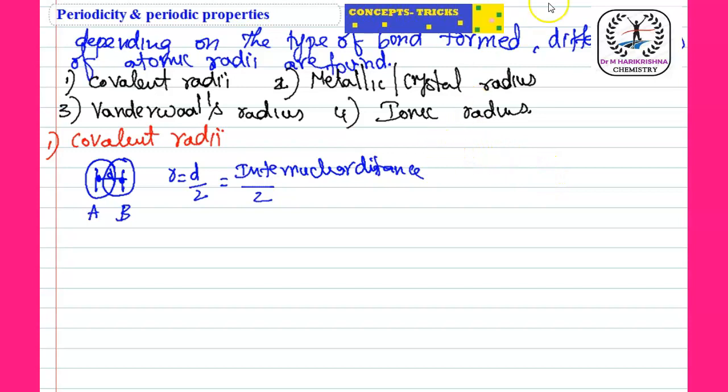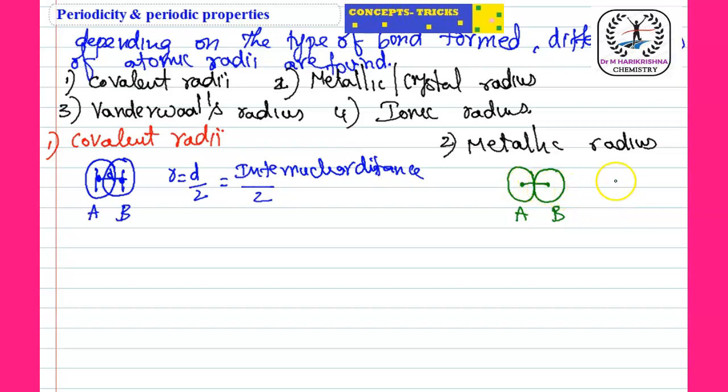And the second one is the metallic radius or crystal radius. Here we take two atoms in contact with each other, in a bonding. So the distance between the two nuclei is the internuclear distance. Here also it is the same thing, students: r equals d by 2. But compared to covalent radius, the metallic radius distance is increased. Observe it, students, from the diagram.